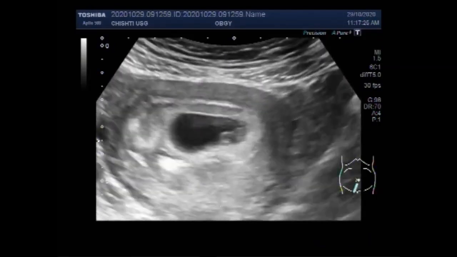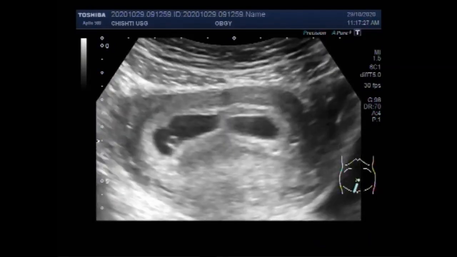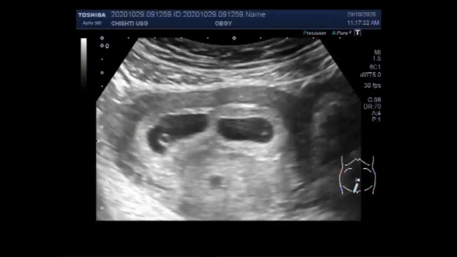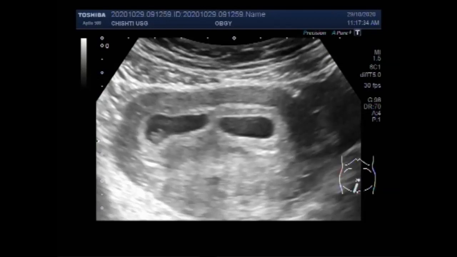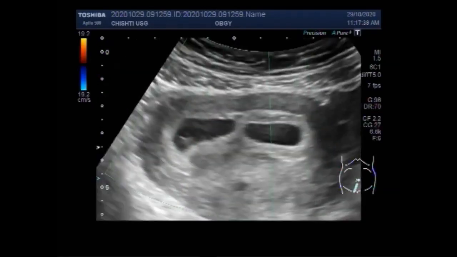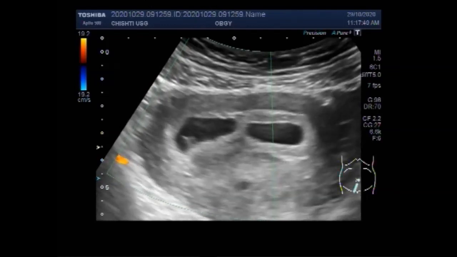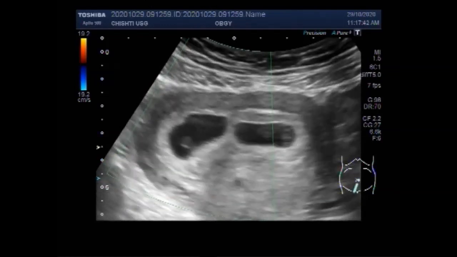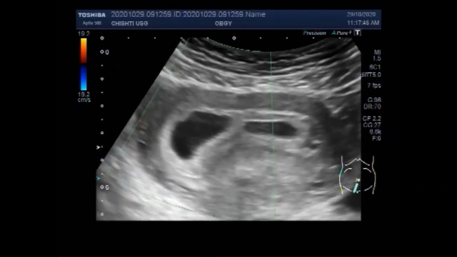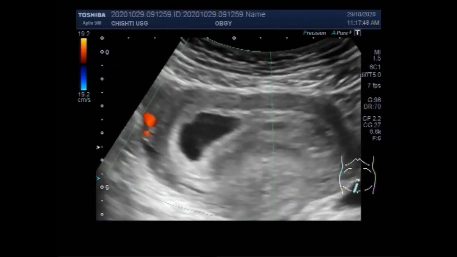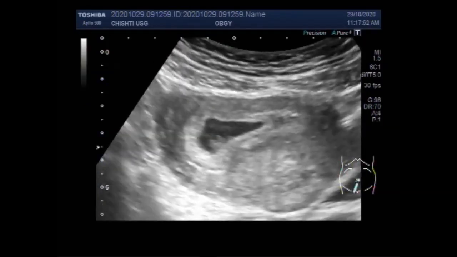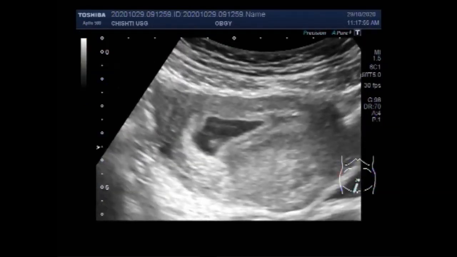Now, as you have seen, a small umbilical vesicle and fetal pole in the first gestation sac seen on the right side of the screen. Now you are going to see the umbilical vesicle and fetal pole in the other sac. Now you can see a small umbilical vesicle. Now you can see a tiny fetal pole as well.